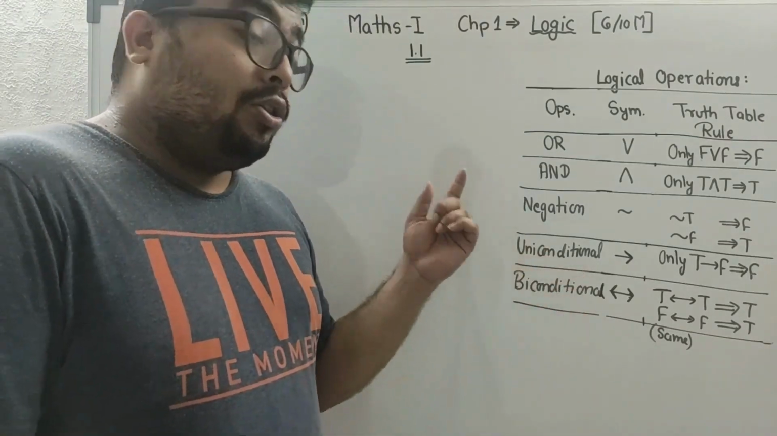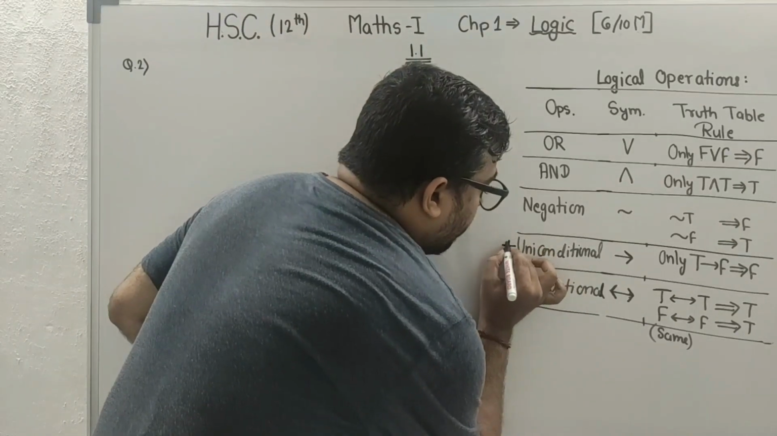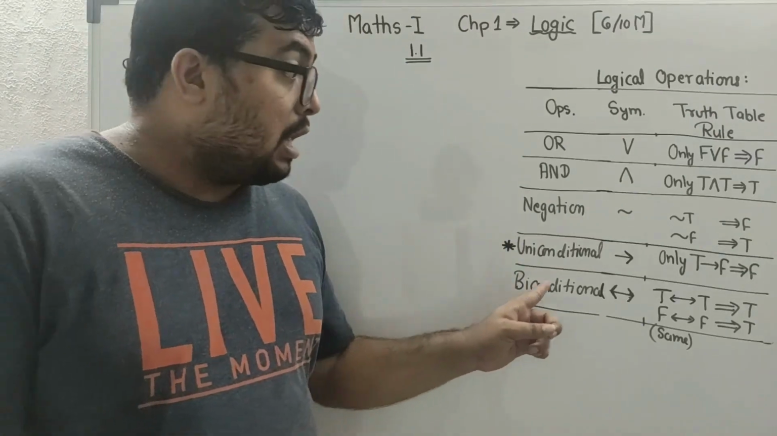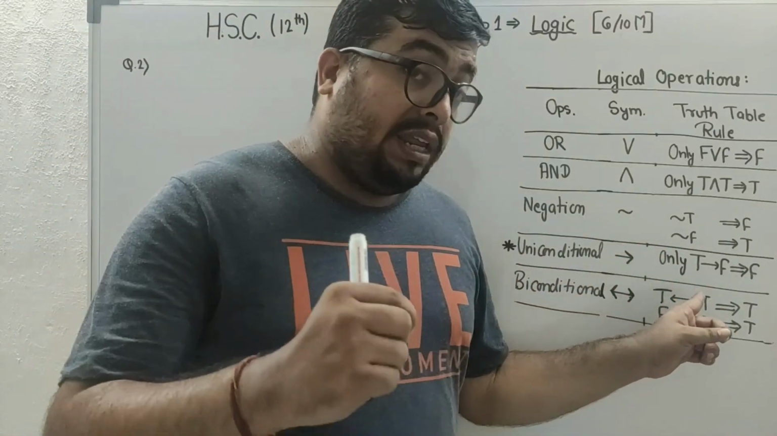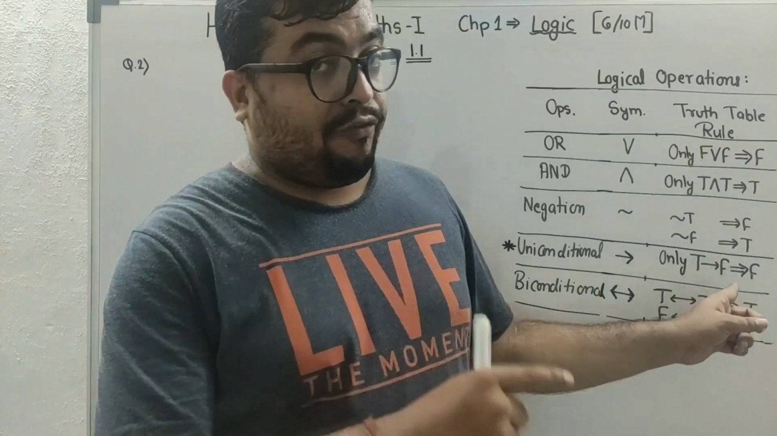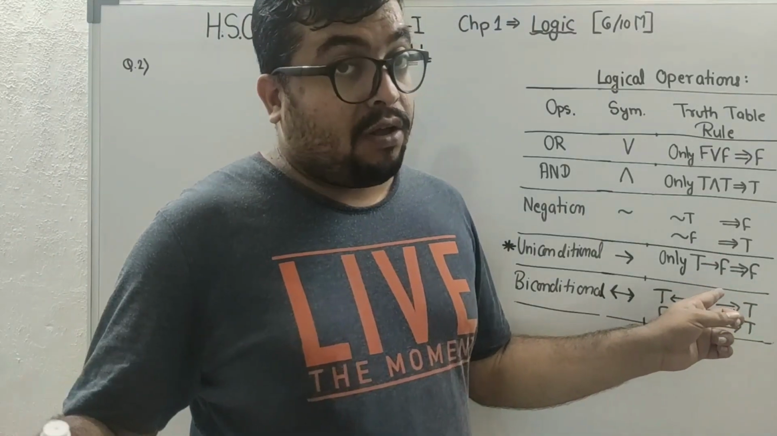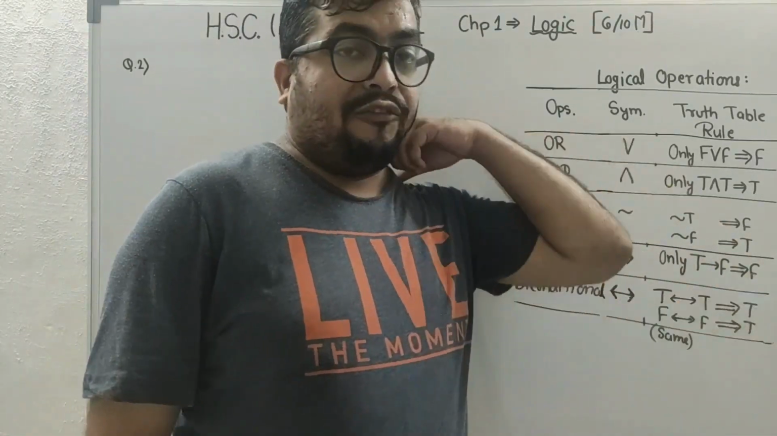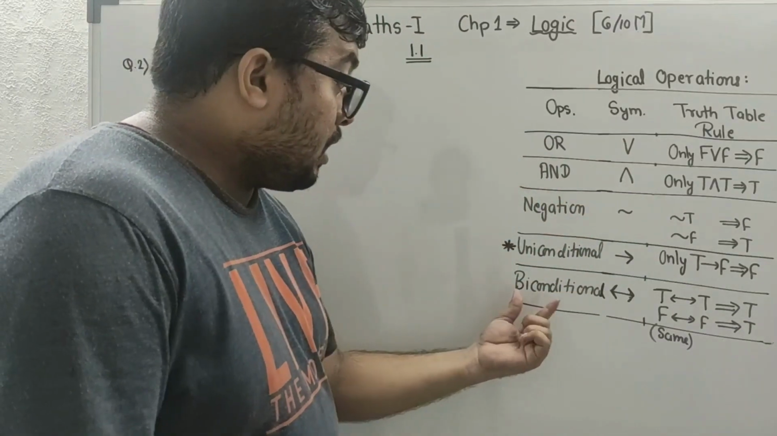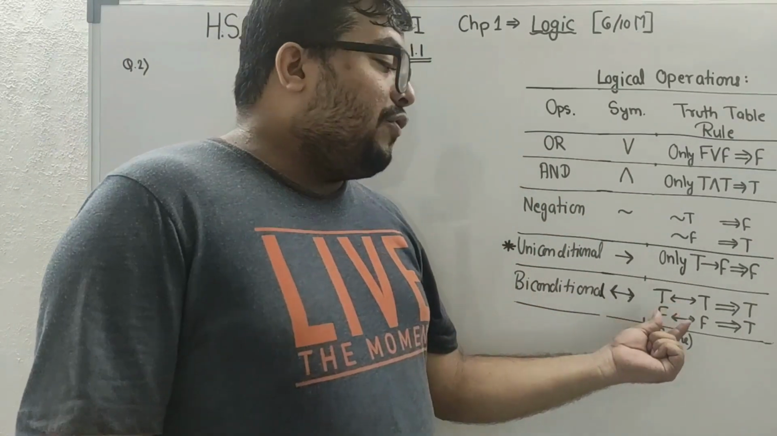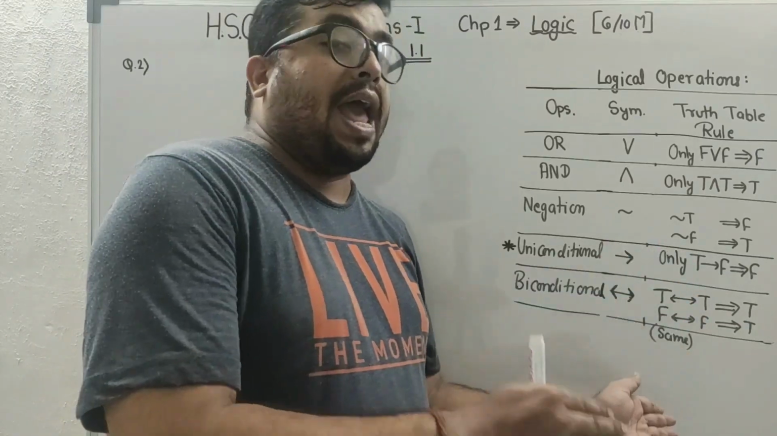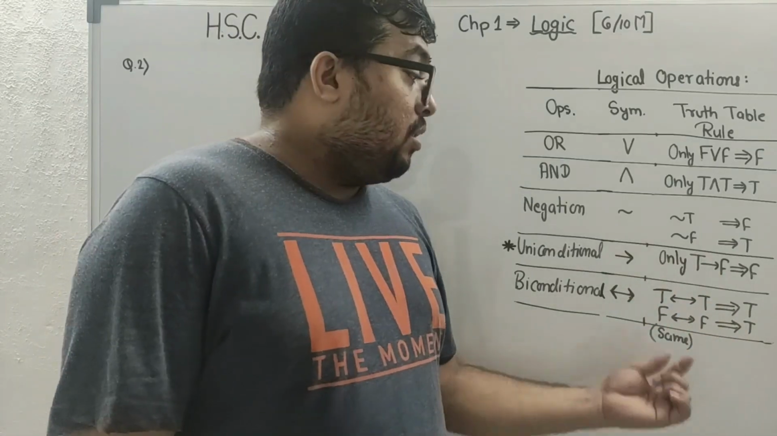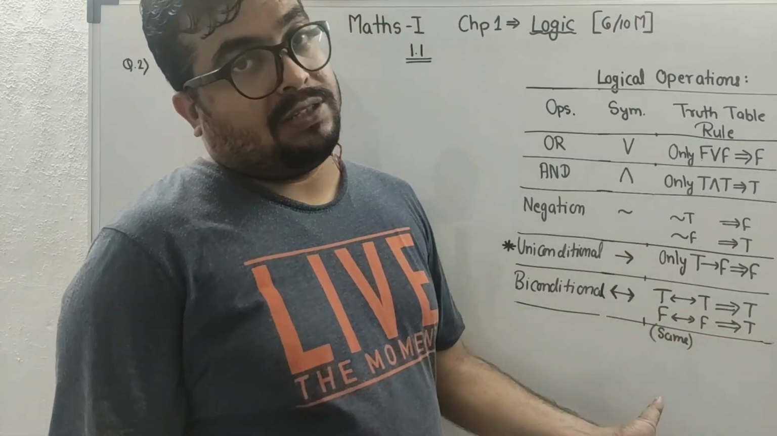Unique conditional, this is very important and many students are weak in this only. Only in case of T arrow F, where the first one is true and the second is false, it will become false. In other cases, it will become true. In biconditional, if it is the same, that means true and true, or false and false, it becomes true. If the things are not the same, it becomes false.